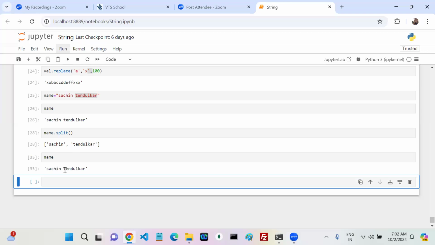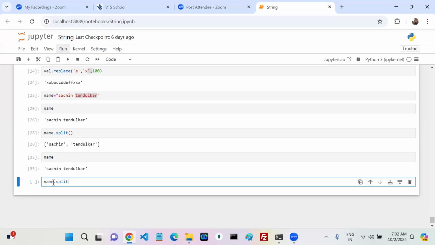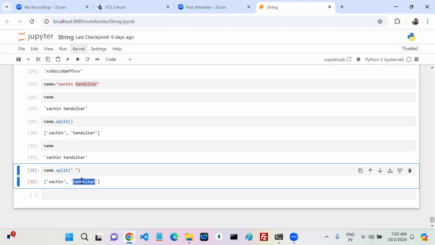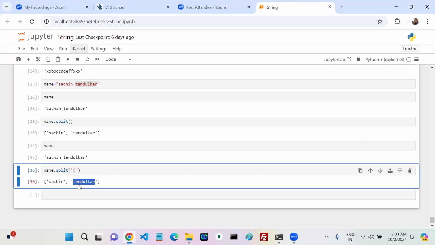My name is Sachin Tendulkar: Sachin, space, and then Tendulkar. Now here, name dot split, and I just give a space like this. If I run this, we see Sachin and Tendulkar. Wherever the space delimiter is there, it splits your string. First it starts with Sachin, then the space, so Sachin is split off, and then it takes Tendulkar. Next, there is nothing more. Understood?